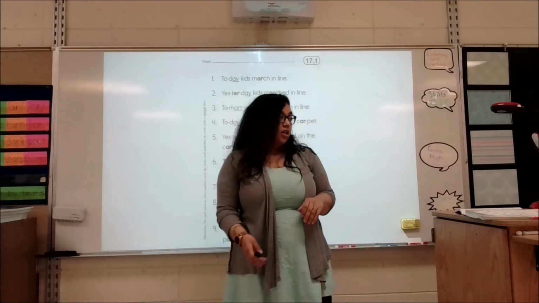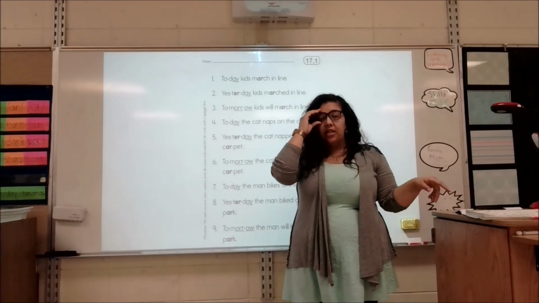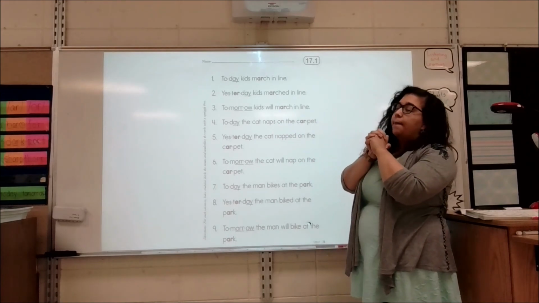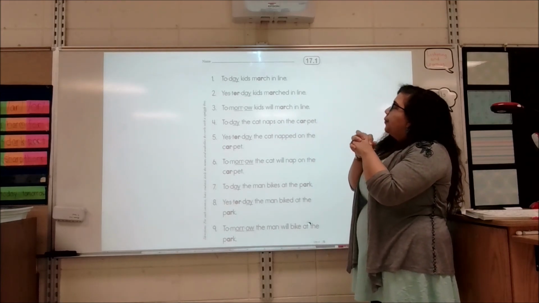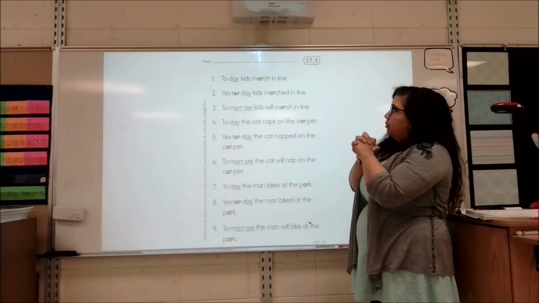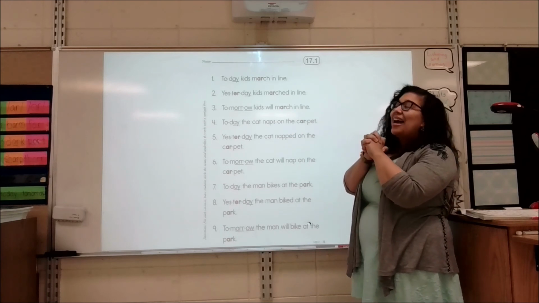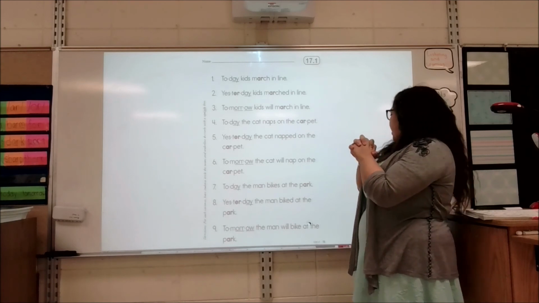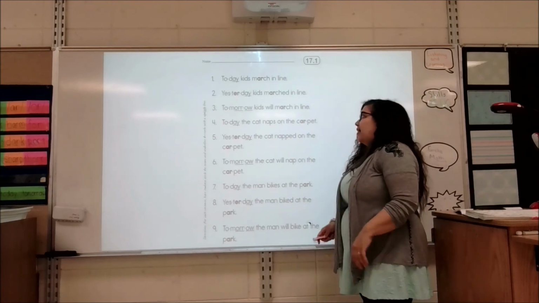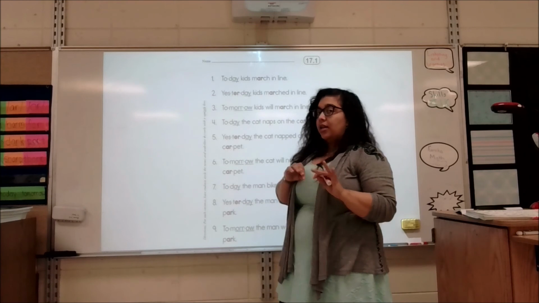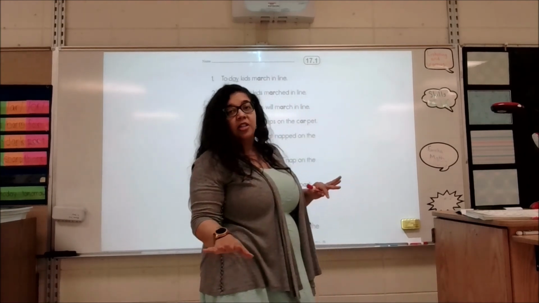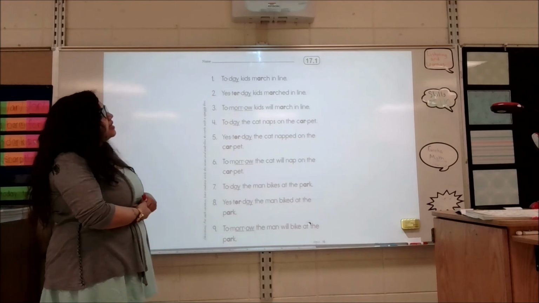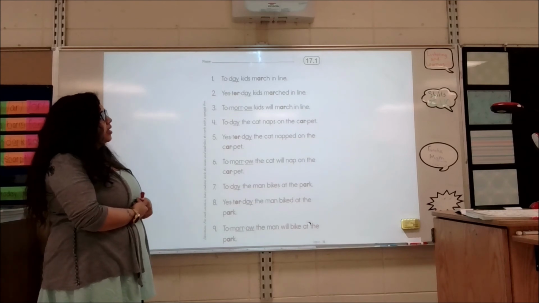Let's practice just a little bit. We're going to do page 17.1 in your cat book. You are going to help me put an adjective in each sentence to describe the noun. So first we have to identify the noun. We're going to do 1, 2, 3 together, and you're going to be responsible for 4 through 9. That is part of your assignment today. So the first one reads, today, kids march in line.